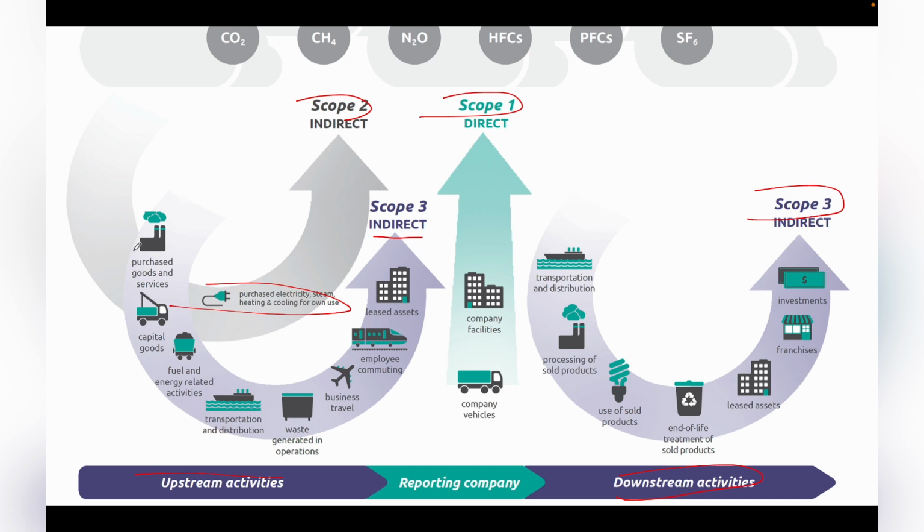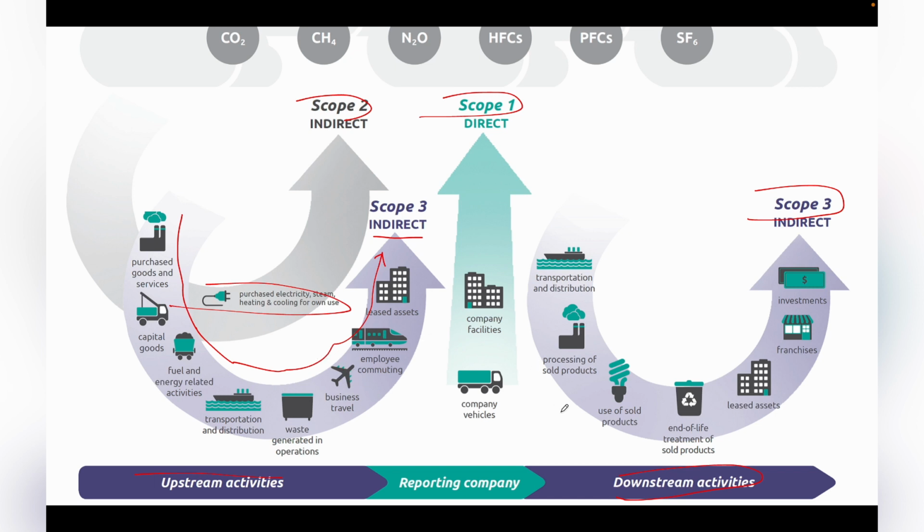Here are the various contributors to Scope 3 emissions upstream. One is purchased goods and services, capital goods, fuel and energy related activities, and transportation and distribution. This can be through rail or trucks, like iron ore going to the plant, when the final steel making process continues. Also the waste generated in operations, business travel by employees, etc.